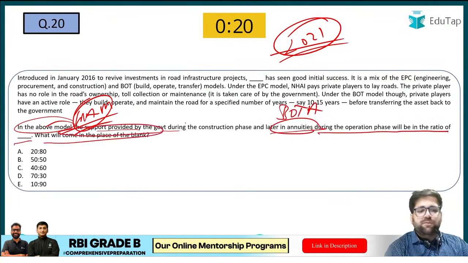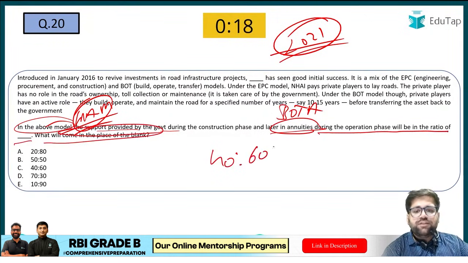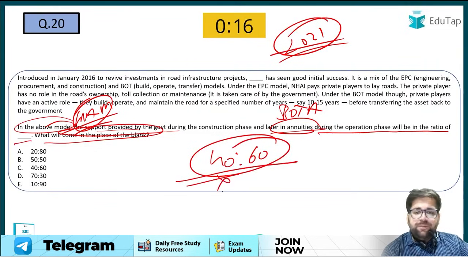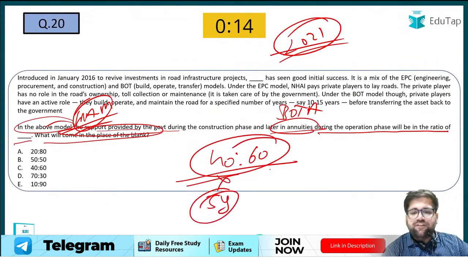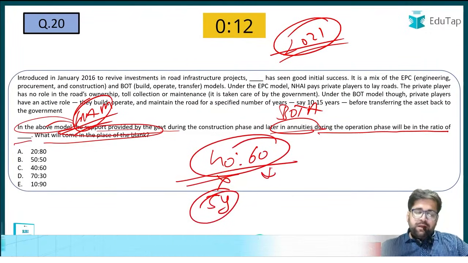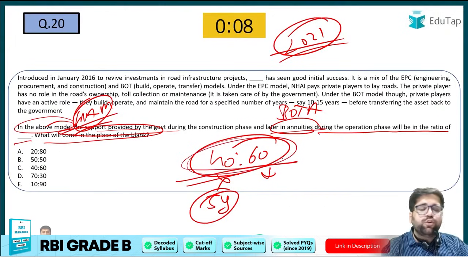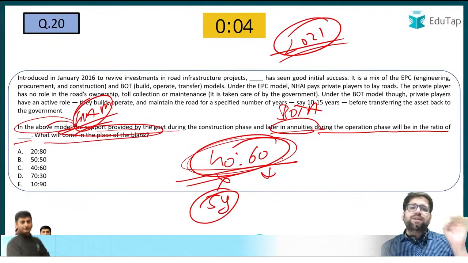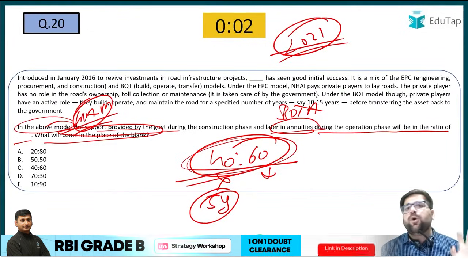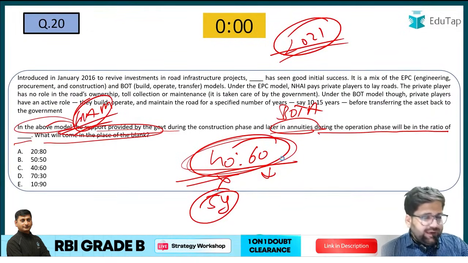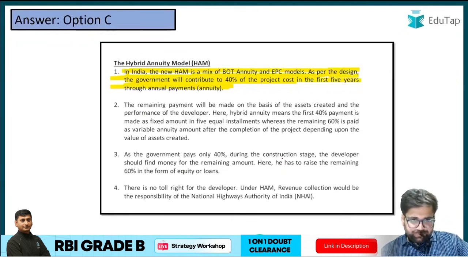What will come in the place of blank? So government provides support in 40 and 60. Now 40% of the cost is provided for first 5 years and the later 60% is provided later on. So a very important ratio. They have just picked, I think, one of the articles, and they are just picking the important data points from it. And luckily, this was there in our notes as well.